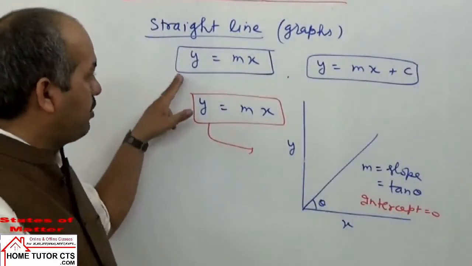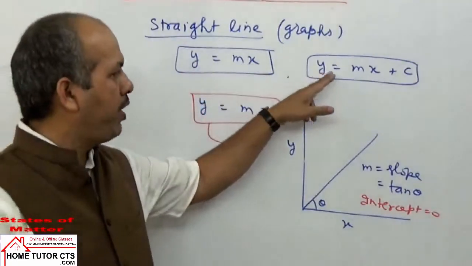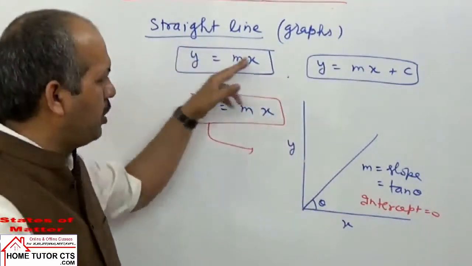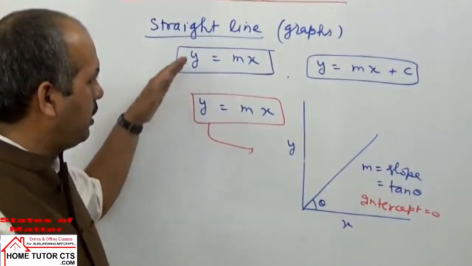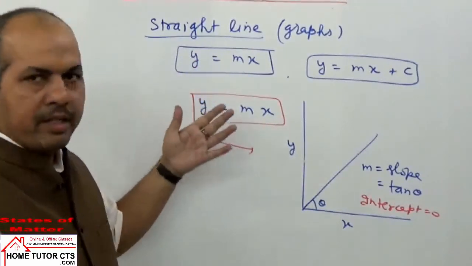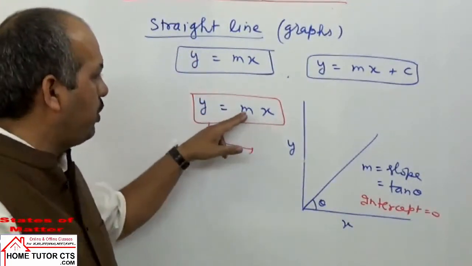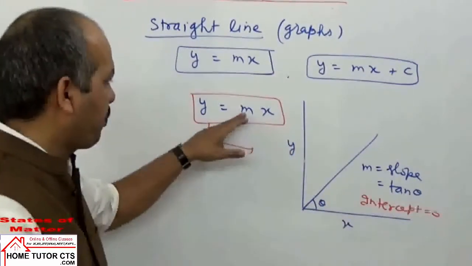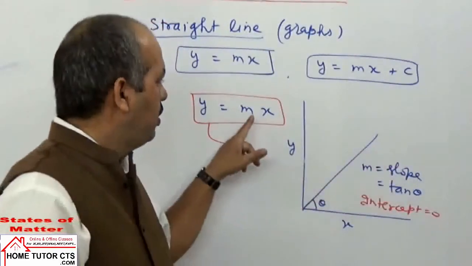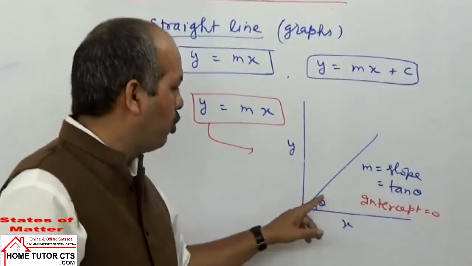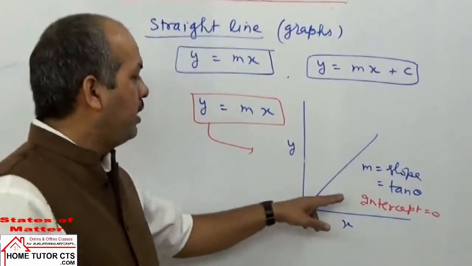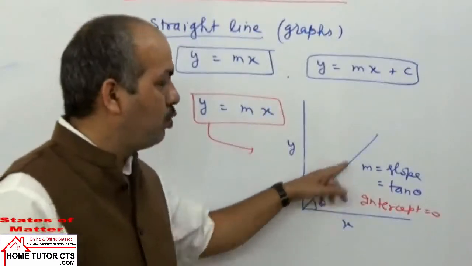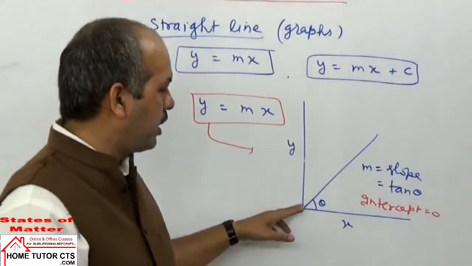For straight line plot, the graph can be taken y is equal to mx, or y is equal to mx plus c, or if the sign is negative then the slope is negative. So there are three common equations which I will explain to you once. जैसे आप मैथ में पढ़ते हैं, तो यहाँ पे y is equal to mx ग्राफ आप लेंगे, y axis, x axis taken here. Slope is how much in this case? m. Slope is positive in this case, and slope is tan theta. In this case, we will have how much intercept? 0. The graph will pass through origin, or start from origin.